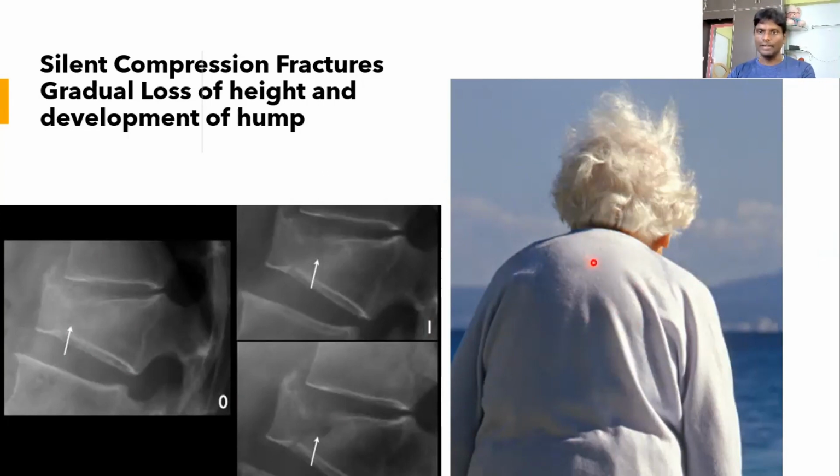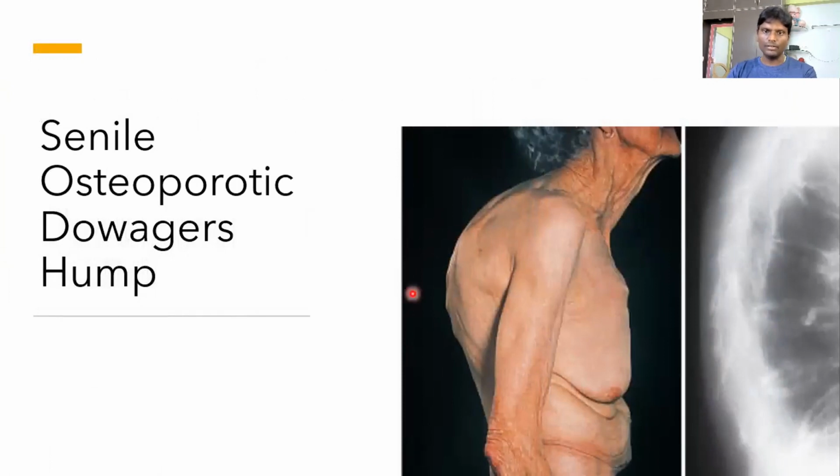These people will gradually reduce their height as they get this sort of pathological fracture. Some people do get this fracture as a silent fracture because they don't actually feel pain, but they'll be gradually losing their height and they develop a hump. This sort of hump will be located more in the upper thoracic and the mid-thoracic region, not necessarily in the cervicothoracic junction. The cervicothoracic junction hump is mostly postural in nature and happens in young people.